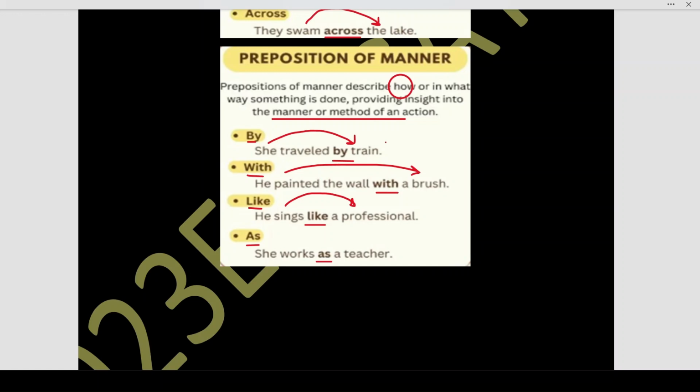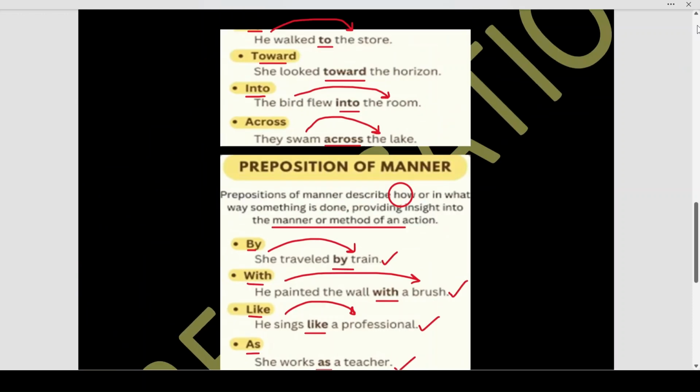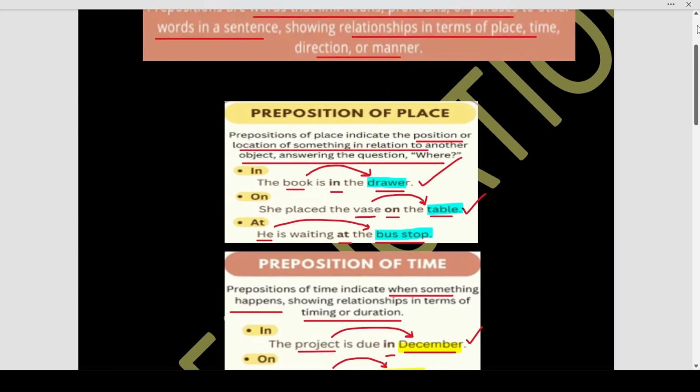How did she travel? She traveled by train. How did he paint the wall? He painted the wall with a brush. How does he sing? He sings like a professional. How does she work? She works as a teacher. Okay. Now, this is your preposition of manner. So these are the four types of prepositions which we have discussed.